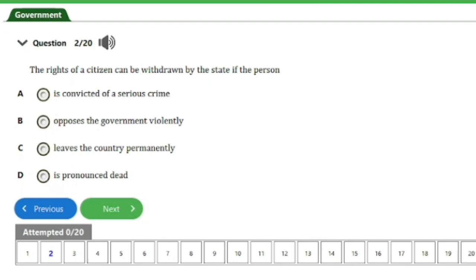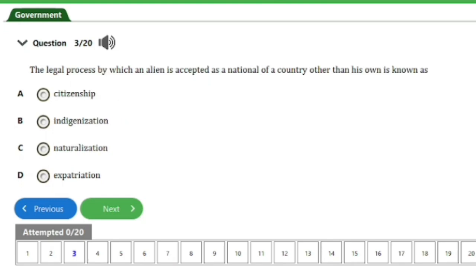The rights of a citizen can be withdrawn by the state if the person is convicted of a serious crime. So that's it for this question. Let's head on to the next question, guys. So we have question number 3 here.